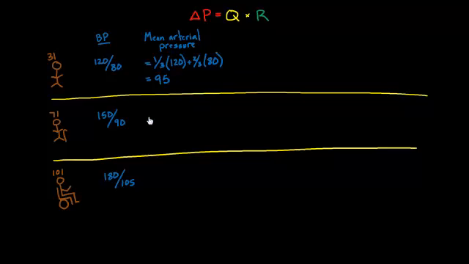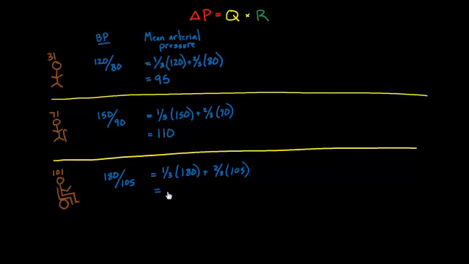So then if I wanted to figure out here, it would be 1/3 times 150 plus 2/3 times 90, and that works out to 110. And if I wanted to do it at the age of 101, my mean arterial pressure would be 1/3 times 180 plus 2/3 times 105, and that works out to 130.